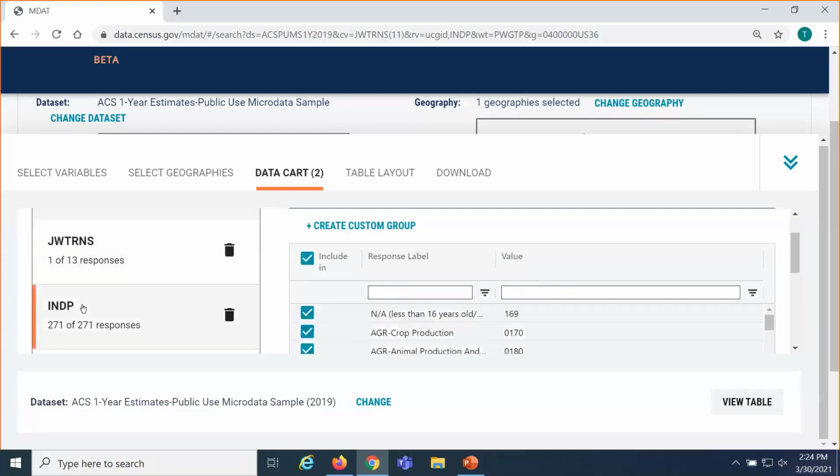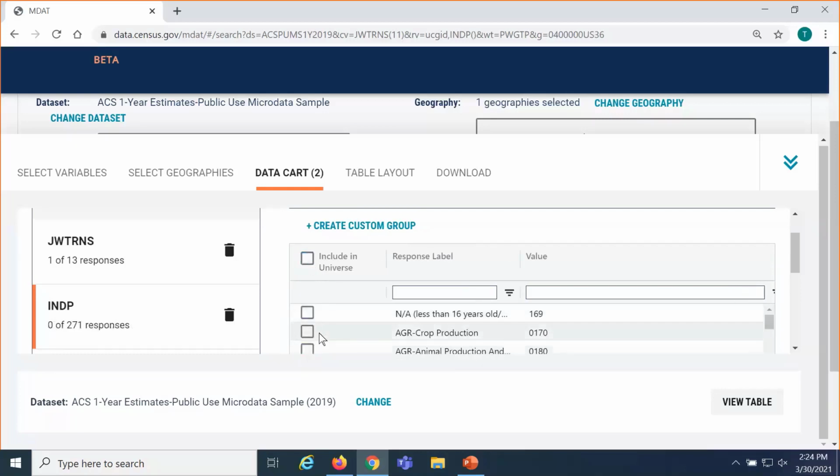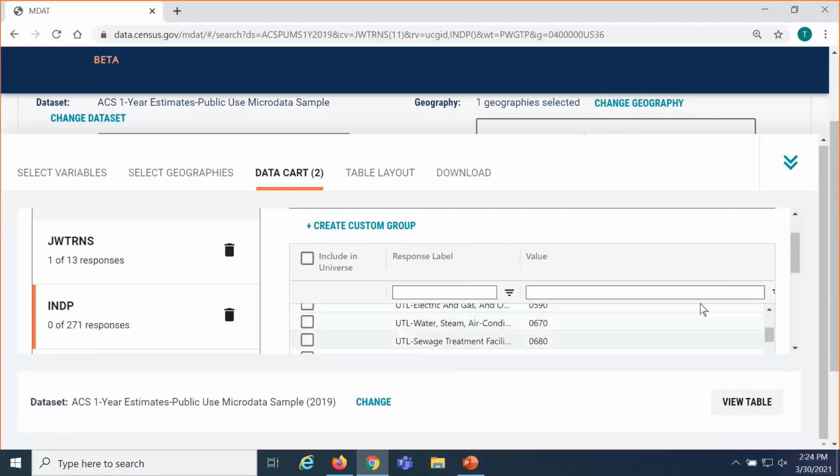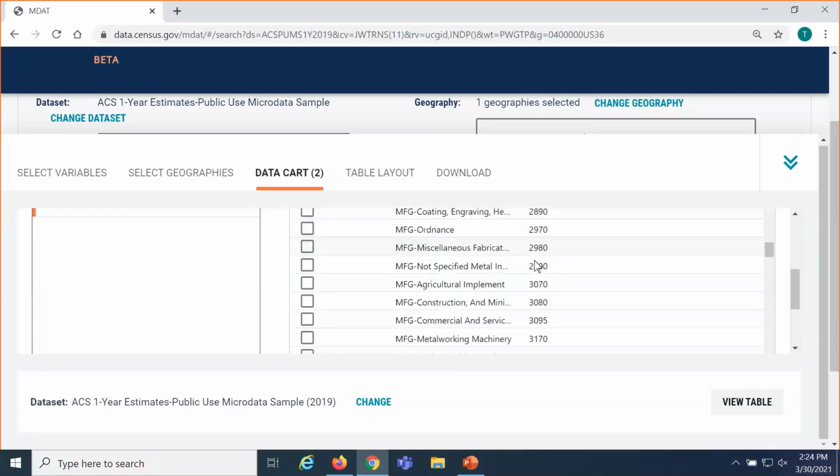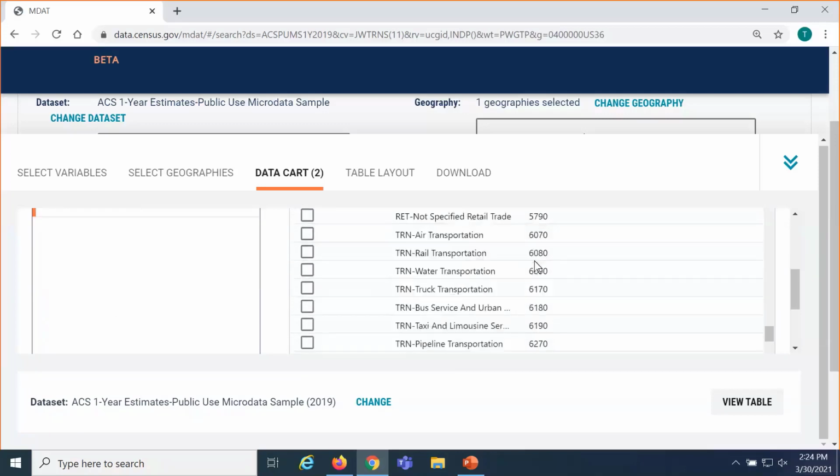Here I'm going to click on the left where it says INDP. This will give us all of the available categories, the 271 categories for detailed industry. And just like before, I'll check the box at the top to deselect all of the options. And then I'll scroll through the list and check the ones that I'm interested in keeping.